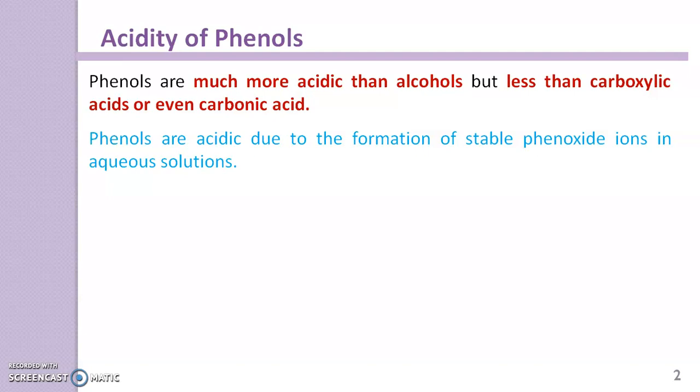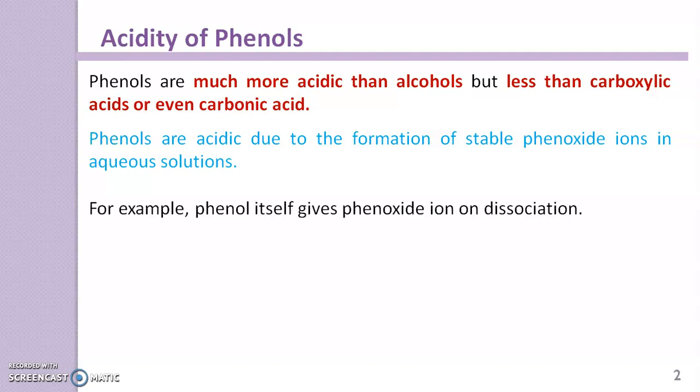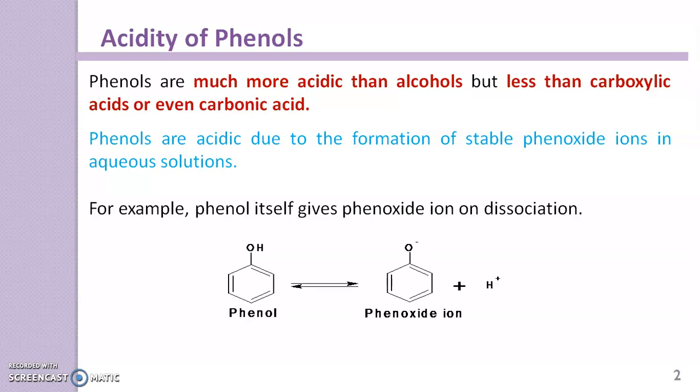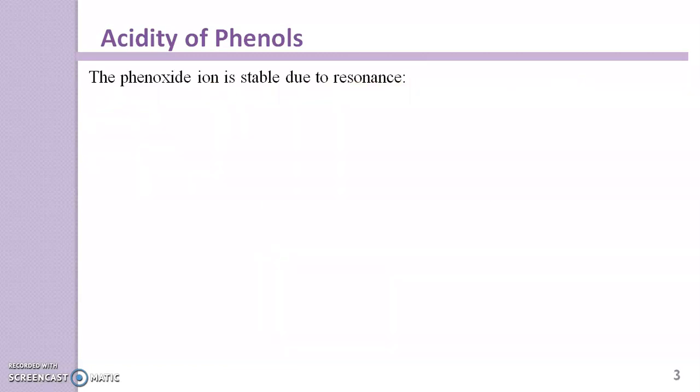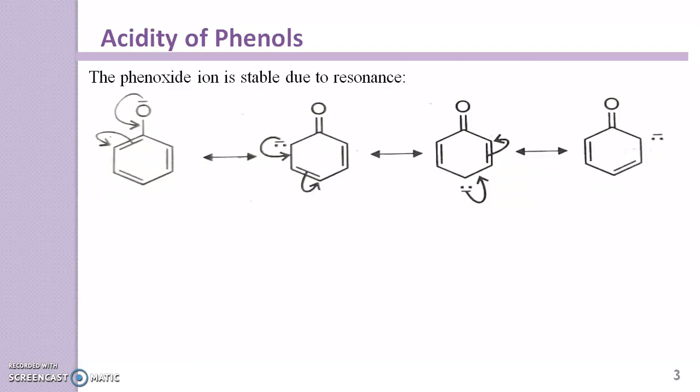Phenols are acidic due to the formation of a stable phenoxide ion in aqueous solutions. For example, phenol itself gives a phenoxide ion on dissociation. Here is the dissociation of phenol. It gives a phenoxide ion, and this phenoxide ion is quite stable. It is stable because of the resonance effect. There is a delocalization of electrons.